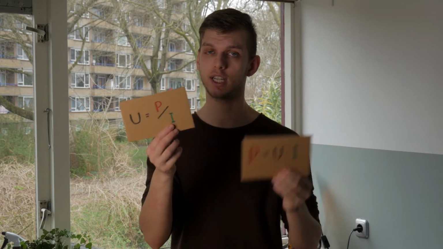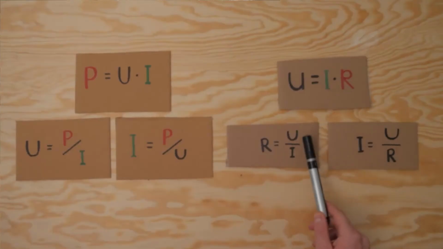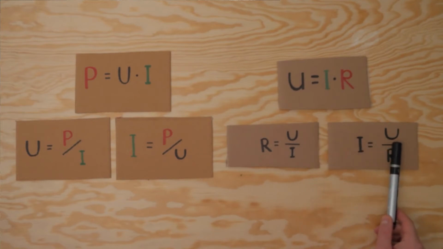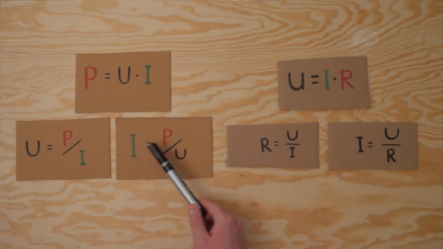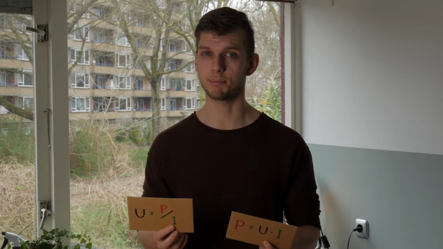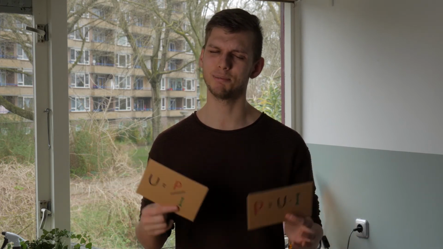Some of you may have noticed that in Ohm's law, U is always either in front or on top of the division. With power, not so, because the P is on top. They are different equations, so don't mix them up, alright? You gotta remember them separately, or look them up online. That's what you do with equations usually, but these are simple enough that you can actually remember them.